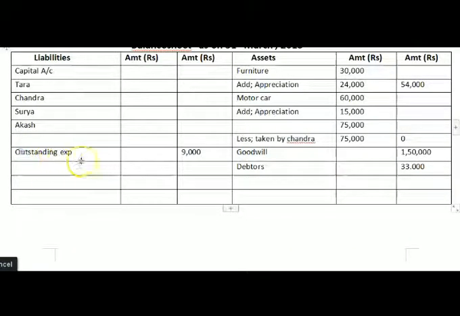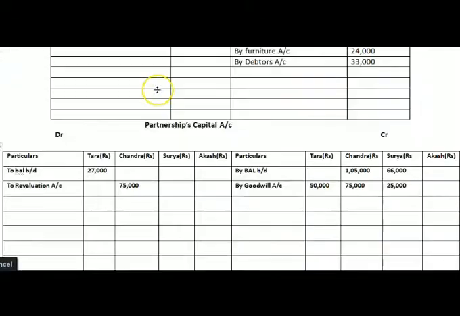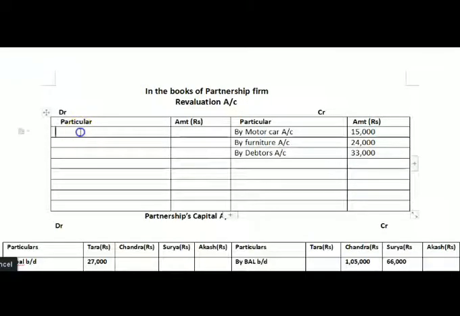With the help of this outstanding expenses, our liability has increased. Therefore, the second effect we will write here revaluation account debit side, by outstanding expenses. Amount will come 9,000 rupees here.